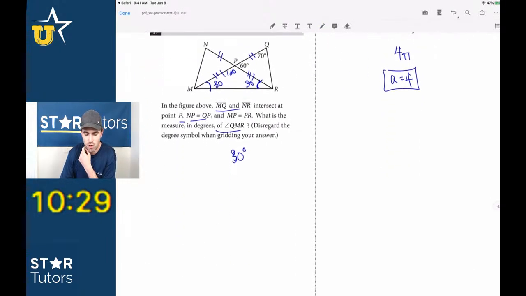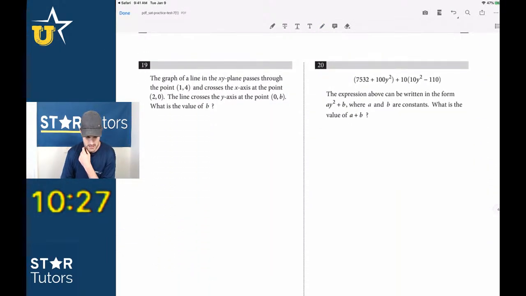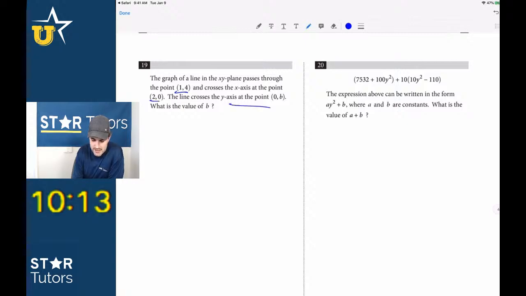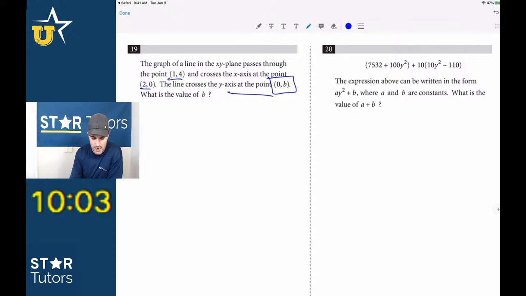And again, that's one of those hard concept-y questions. Let's see these last two. The graph of a line, this is a part where linear equations come into play so much. So if you guys see, the graph of the line passes through the point (1, 4) and crosses the x-axis at the point (2, 0). The line crosses the y-axis at the point (0, b). What is the value of b? Guys, this is just looking for the y-intercept, right? When x is 0, y is b.